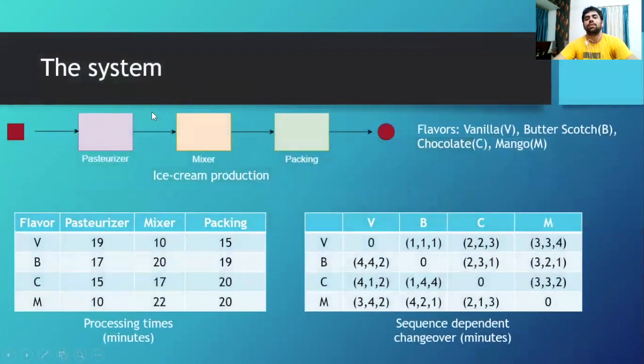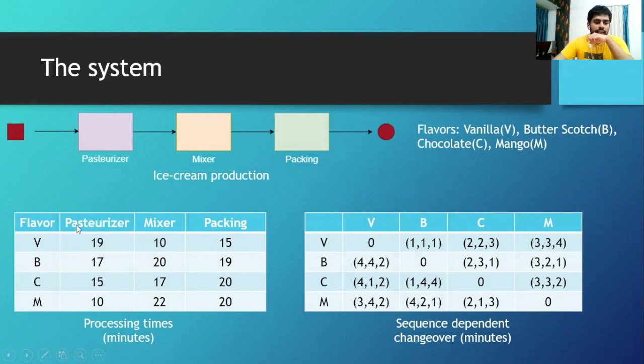So here we have a given system. It consists of an ice cream production, and you can see we are obsessed with ice creams, but who doesn't like ice creams? So here we have a pasteurizer, a mixer, and a packing machine. So these three are our machines, M equal to 3. And then we have some flavors: vanilla, butterscotch, chocolate, and mango. We can consider these flavors as our jobs here. So we have 4 jobs, and N is equal to 4.